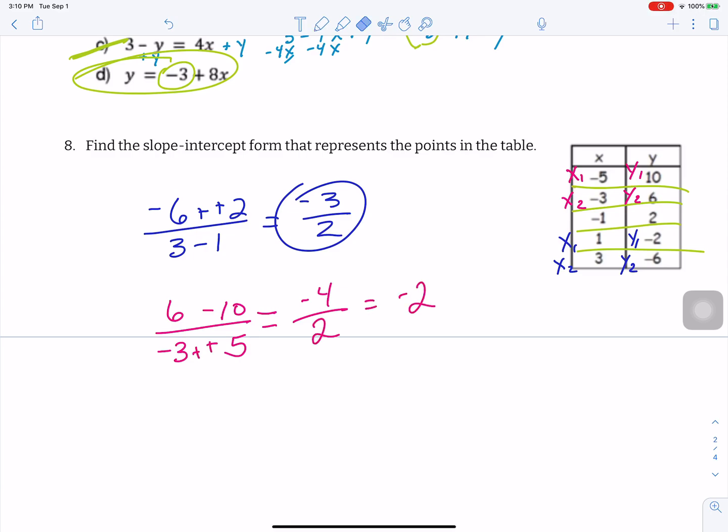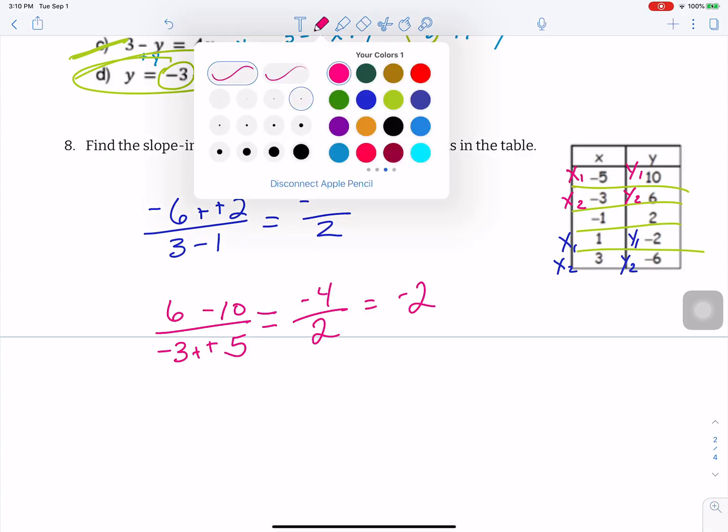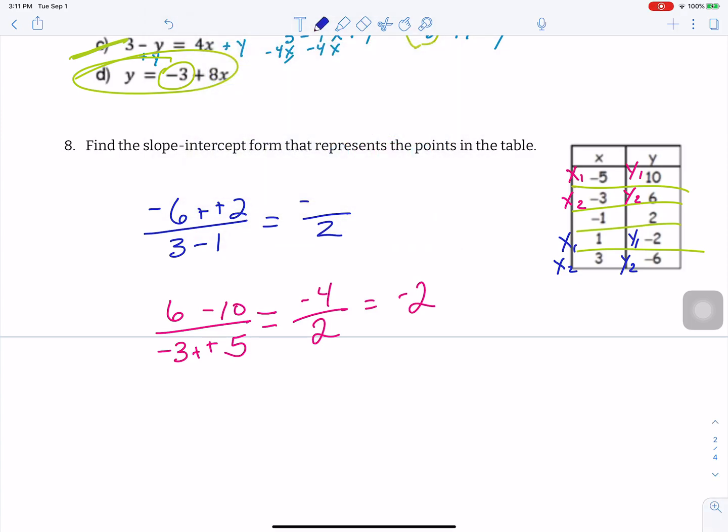Up above, hopefully you noticed, but I messed up. It happens once in a while. Negative 6 plus 2 is really a negative 4, which would be a negative 2. Those two are the same slope. And that's what should happen. It's also a great way to check your answer, is to do more than one. Again, I could pick any 2 points.